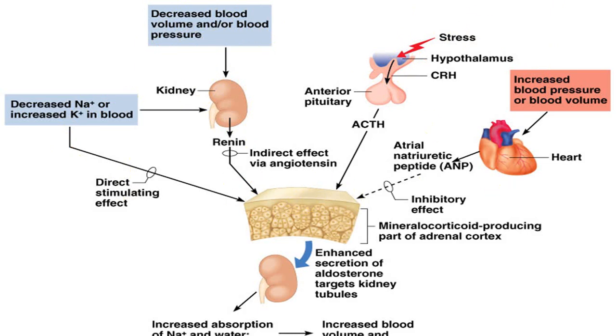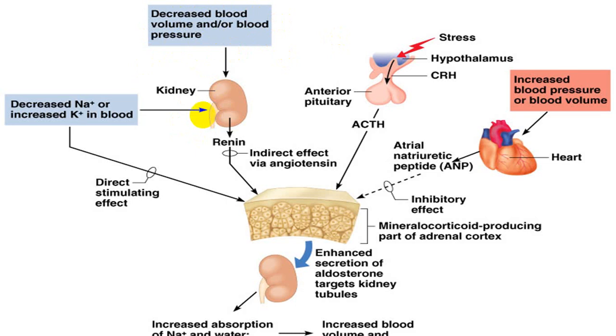Aldosterone production can be directly stimulated by hyponatremia and hyperkalemia, with a direct stimulating effect on zona glomerulosa, while via renin, hyponatremia, hyperkalemia, hypovolemia, hypotension, decreased blood perfusion, etc. can increase renin production, and through the RAS system stimulate aldosterone production.